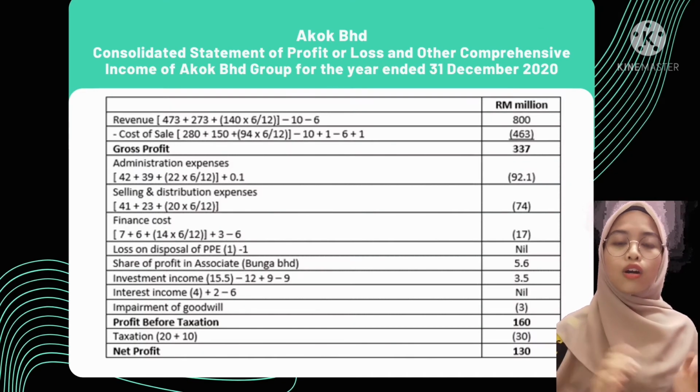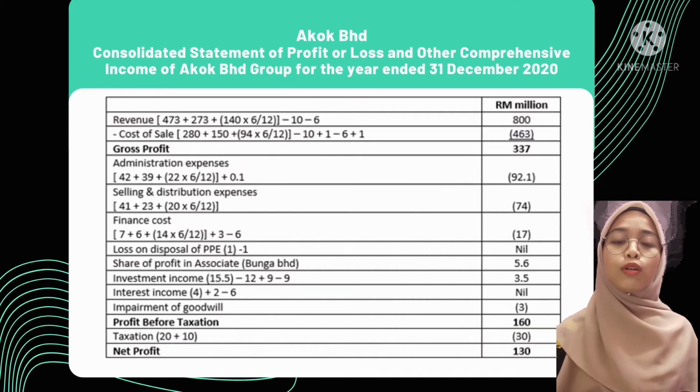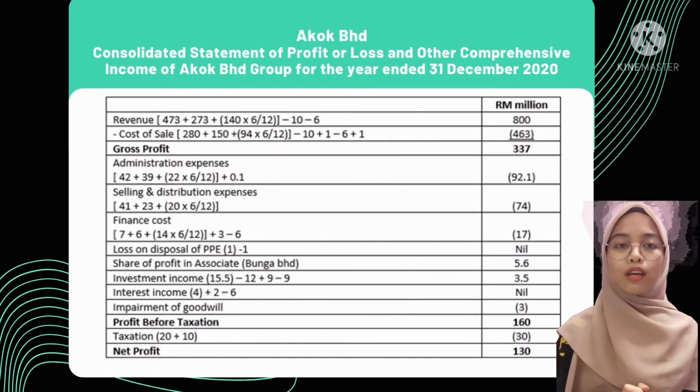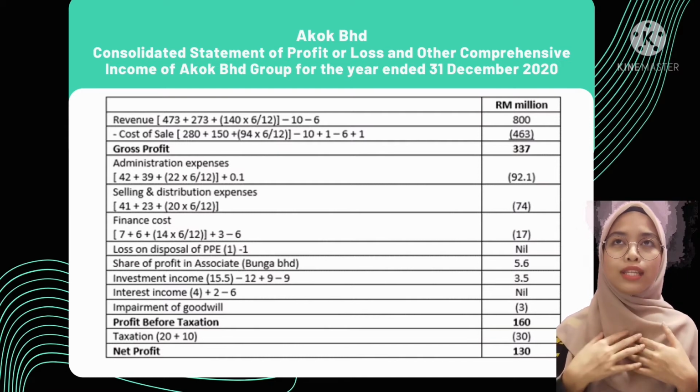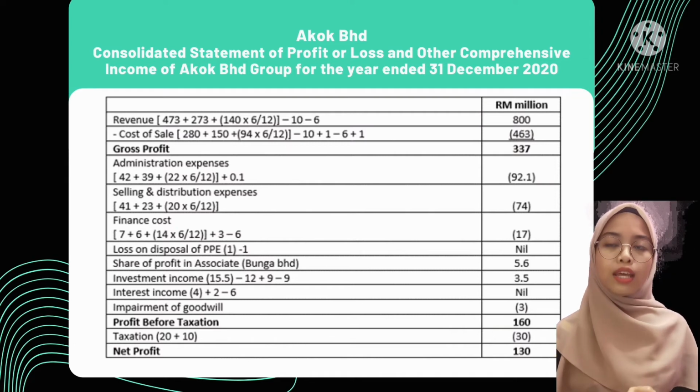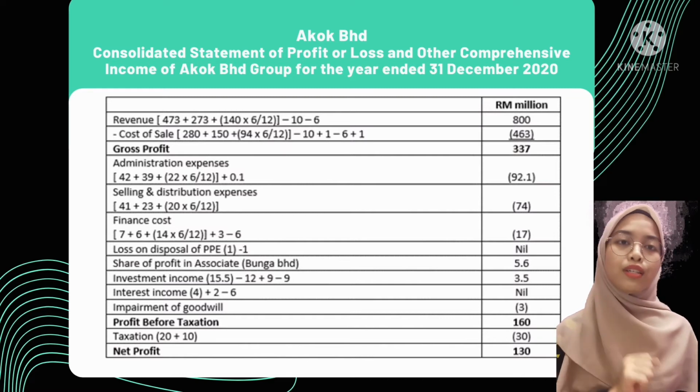In this statement, all the closing balances for Tanjung Berhad need to be apportioned by 6 months because it was acquired during the year, which is on 1st July 2020. For revenue, we deduct 10 and 6 from the statement because of sales of goods on credit in additional information numbers 2 and 3.